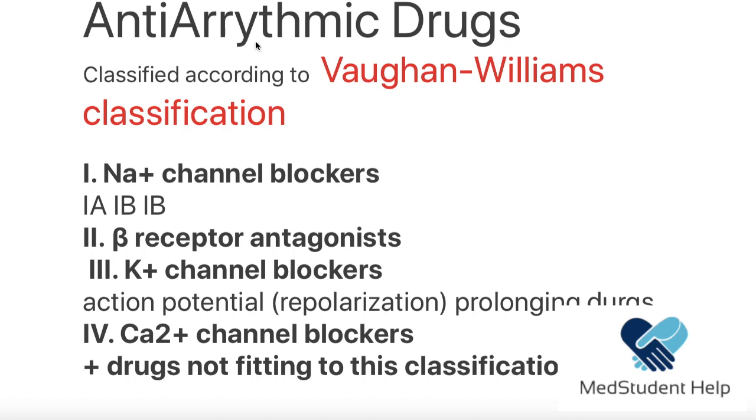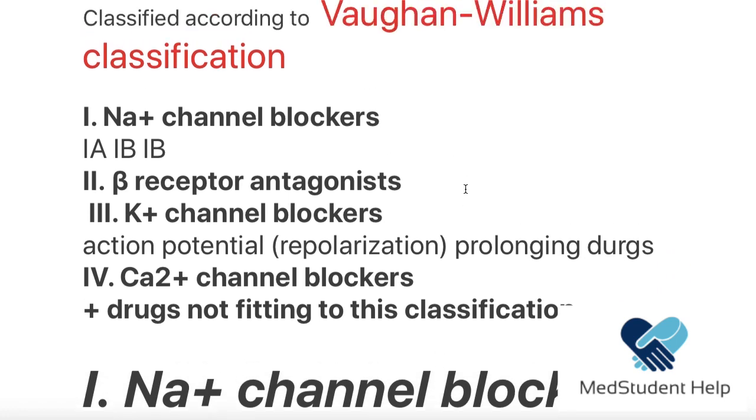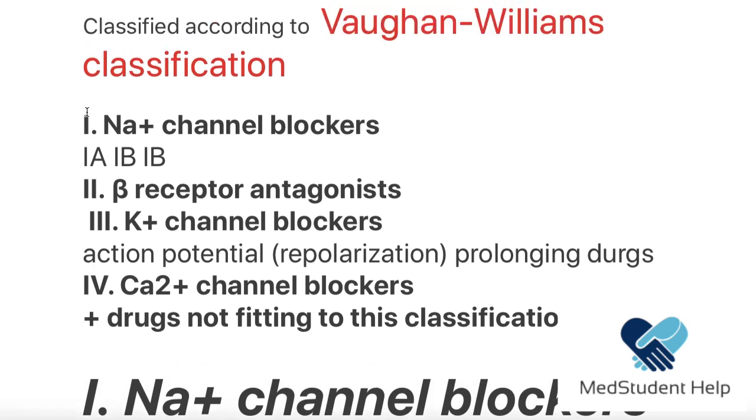Now, the antiarrhythmic drugs can be classified according to the Vaughan Williams classification. So it's classified into class 1 antiarrhythmic drugs, which are the sodium channel blockers, class 2, the beta receptor antagonists, class 3, the potassium channel blockers, and class 4, the calcium channel blockers.